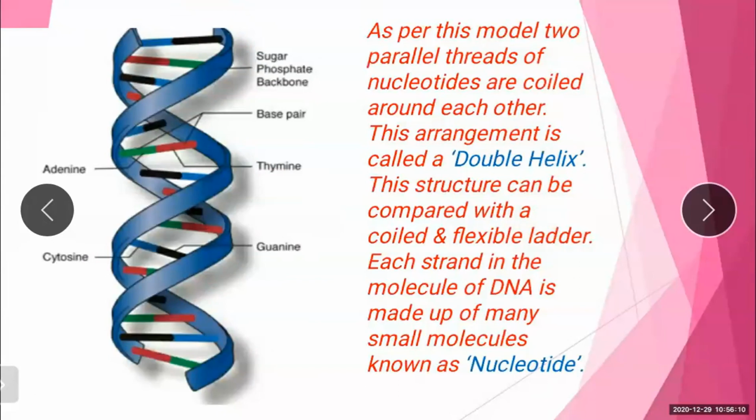Now each strand in the molecule of DNA is made up of many small molecules known as nucleotides. In this picture you can see the sugar phosphate backbone, base pair, adenine, thymine, cytosine, guanine. Now what are these? We can see in the next slide.